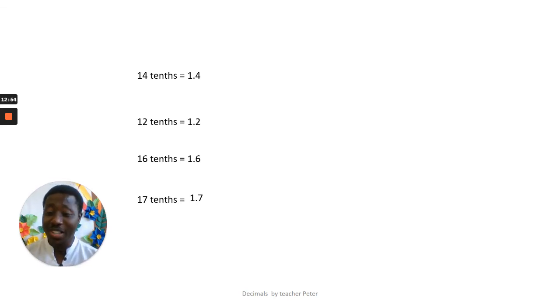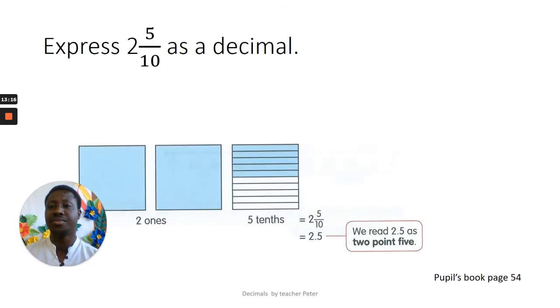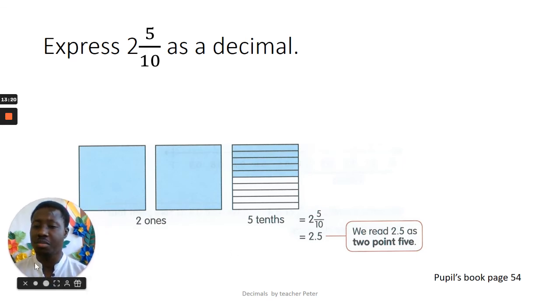All right. So it's easy. That's how decimals are. Remember, we said 1 over 10 is 0.1. 2 over 10, 0.2. Okay, but here, 1 4 tenths, 1.4. 1 2 tenths, 1.2. 1 6 tenths, 1.6. 1 7 tenths is 1.7. All right, good.